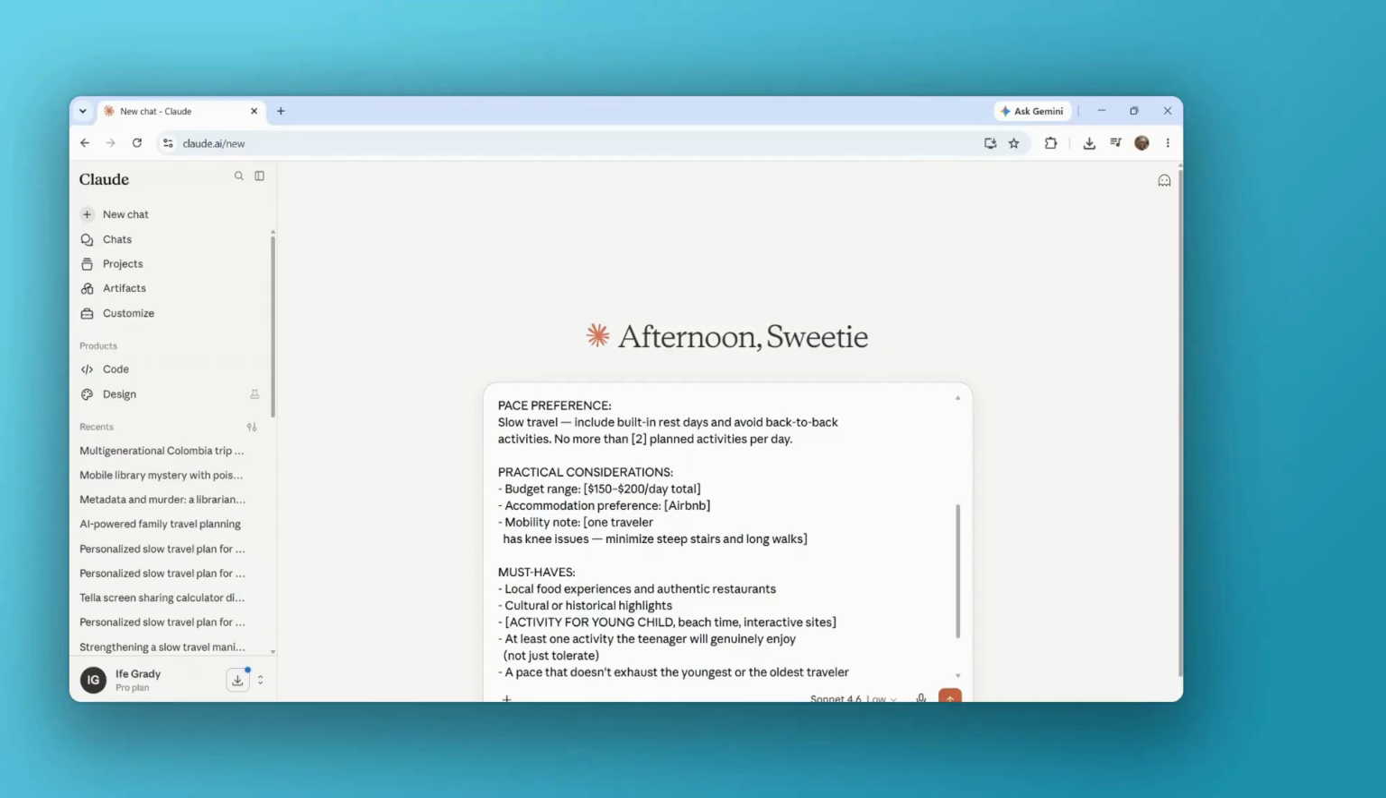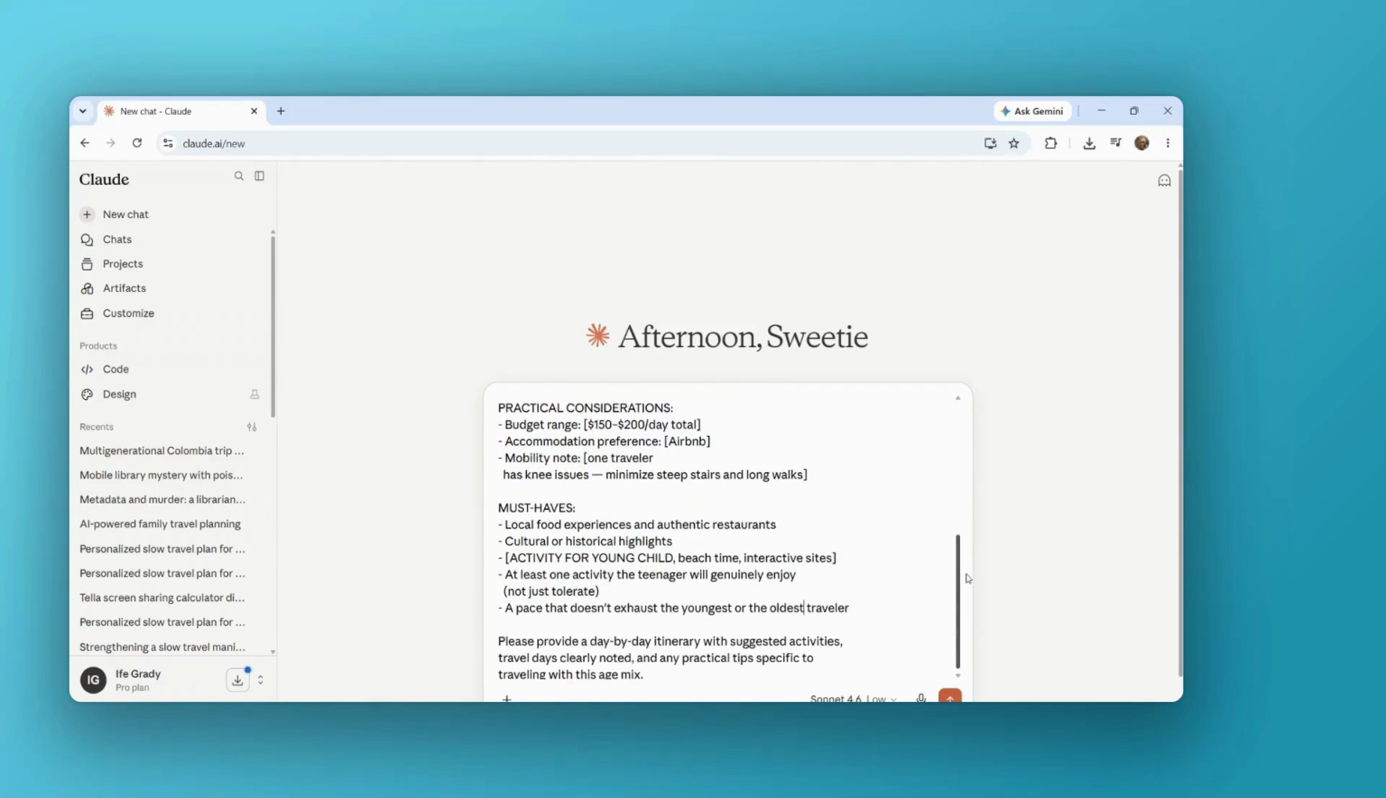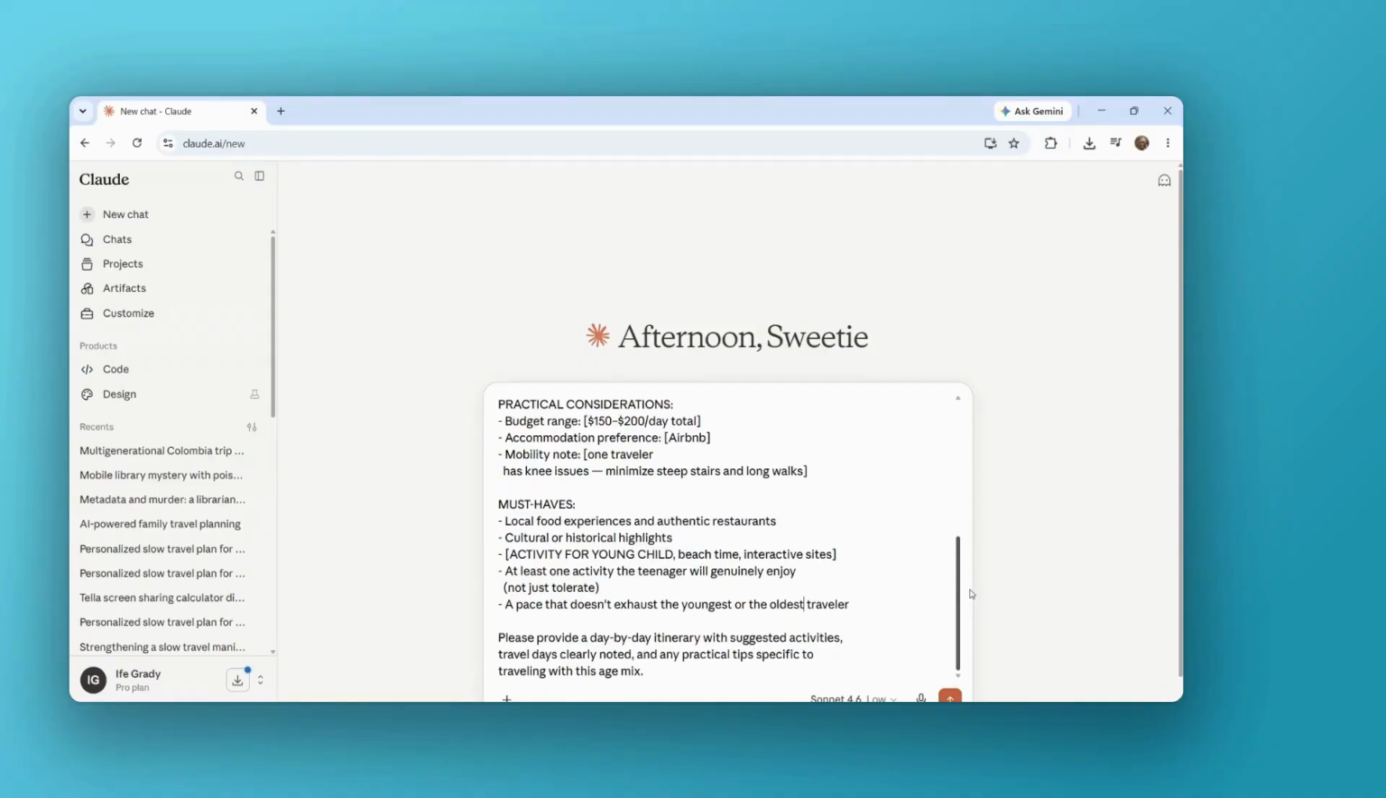I'm also putting in the practical layer like the budget, the accommodation preference, and mobility considerations. One of the older travelers has a knee issue, so I'm flagging that. Claude will factor that into the activity suggestions and how much walking is involved. Also, I'm putting in the must-haves: local food experiences, cultural or historic highlights, activities for the young child, beach time, at least one activity the teenager will genuinely enjoy, and a pace that doesn't exhaust the youngest or the oldest traveler. That's the whole prompt.